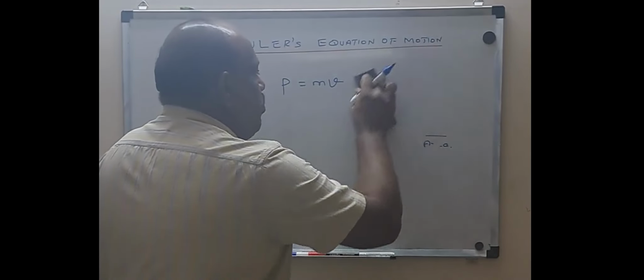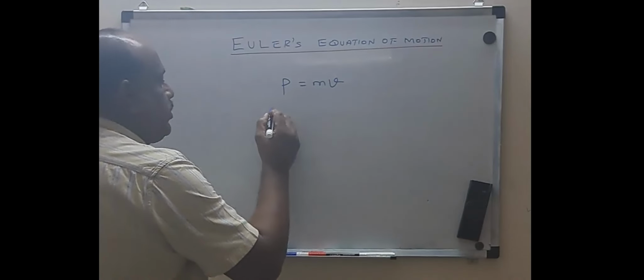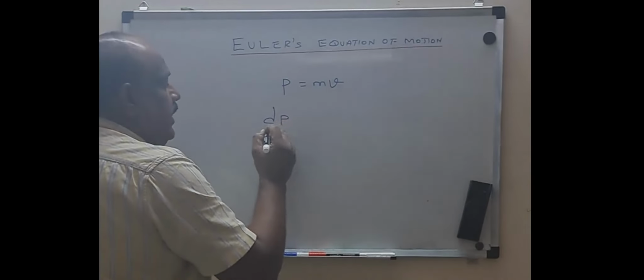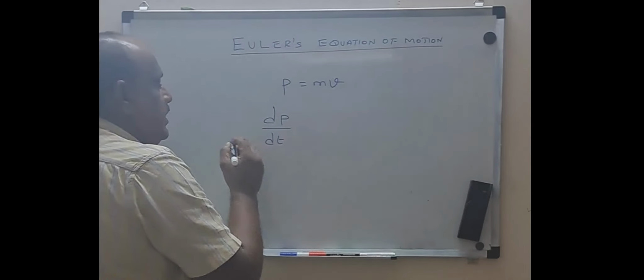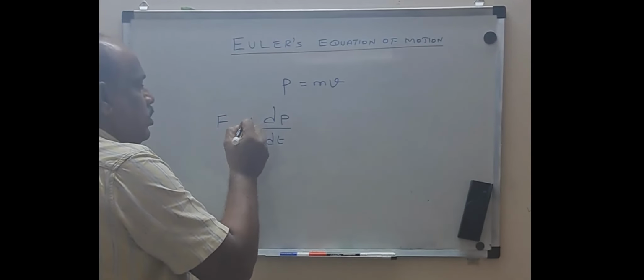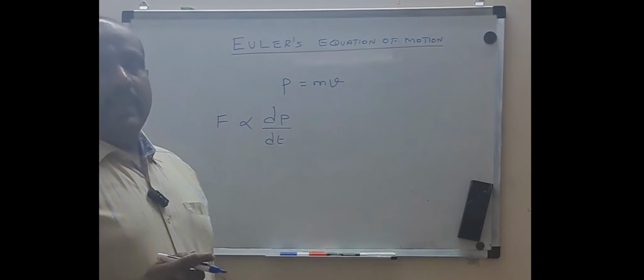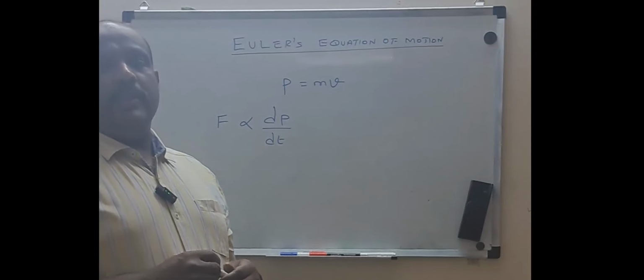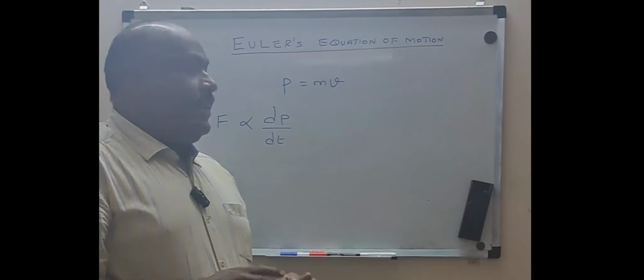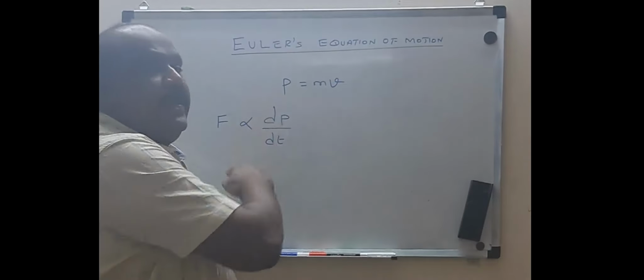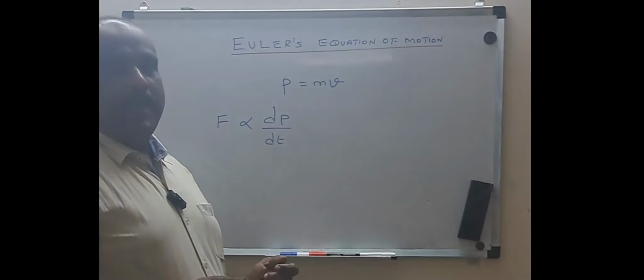So Newton's second law of motion says that the rate of change of momentum, which means dp by dt, is directly proportional to the force applied. This is what Newton's second law of motion says: the rate of change of momentum, that is dp by dt, is directly proportional to the force applied.